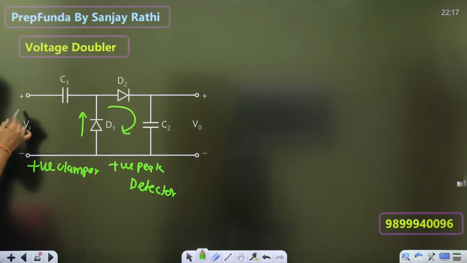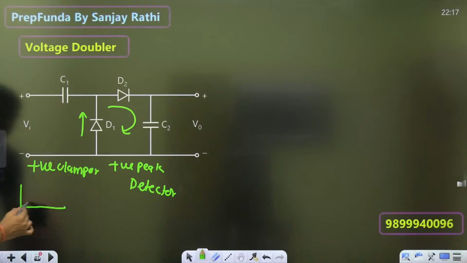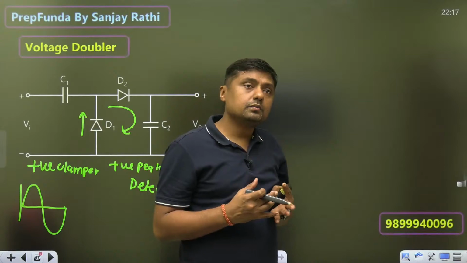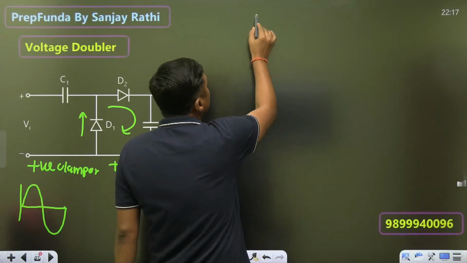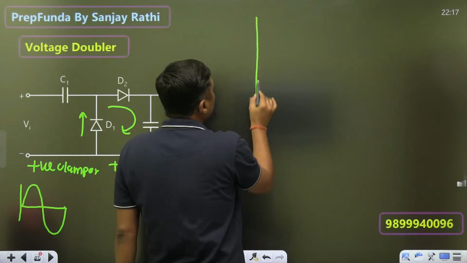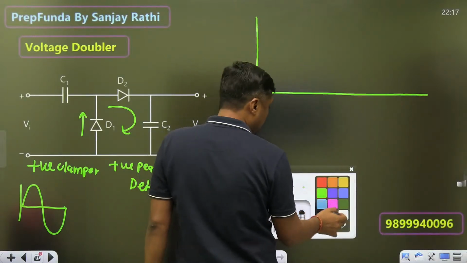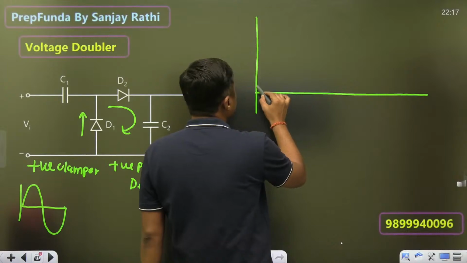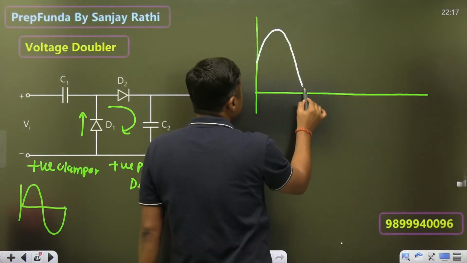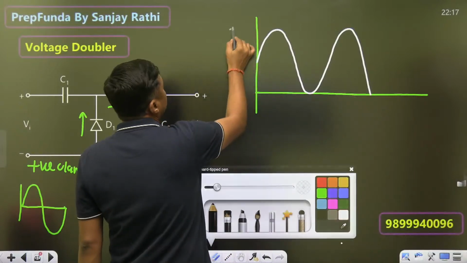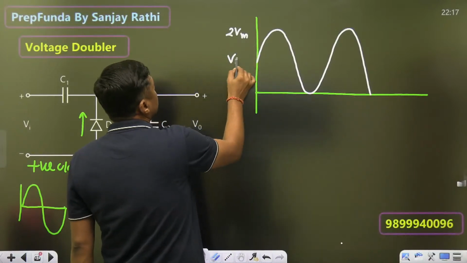Suppose you are giving the input Vm sin omega t. What is the role of the positive clamper? It will introduce the DC level. So after clamping, you will get this type of output. Because it is a positive clamper, you will get this output: 2 Vm, Vm and 0.